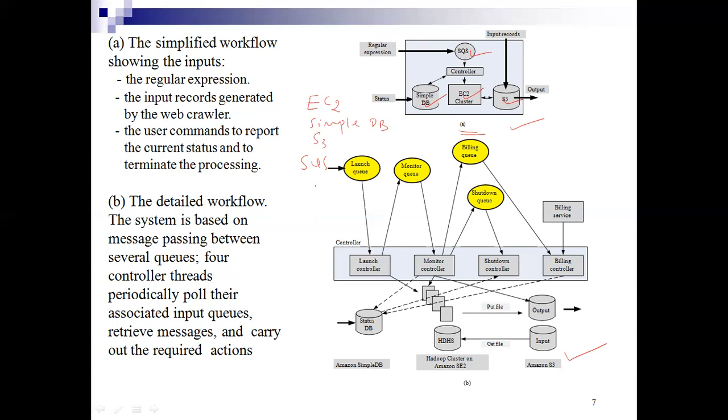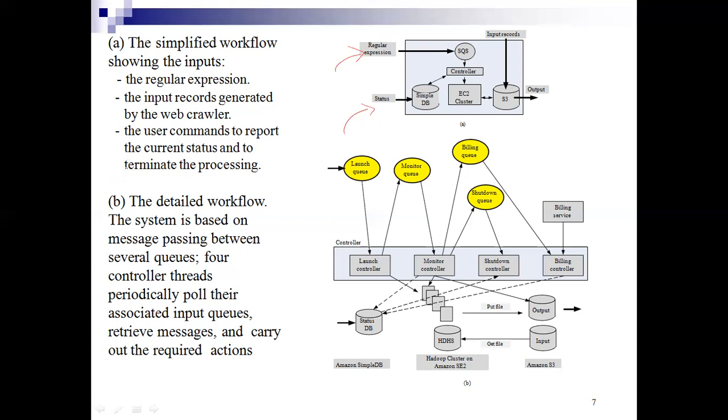Look at the first figure. It is the simplified workflow showing the inputs. The first input is the regular expression. The second input is the status, which we can also call the input records generated by the web crawler.